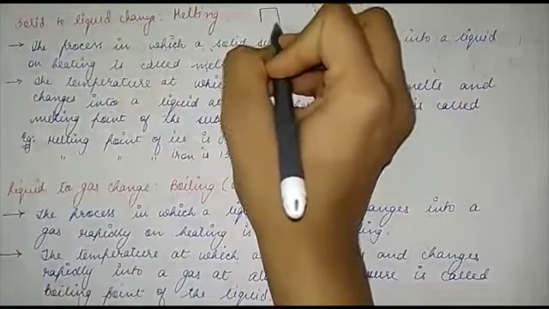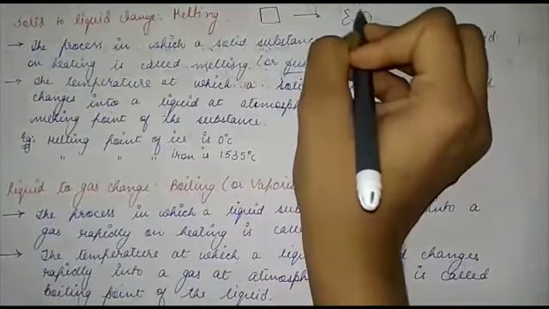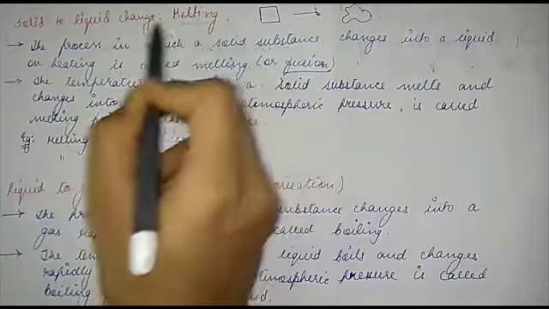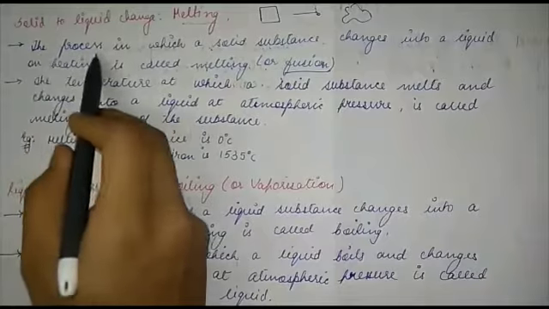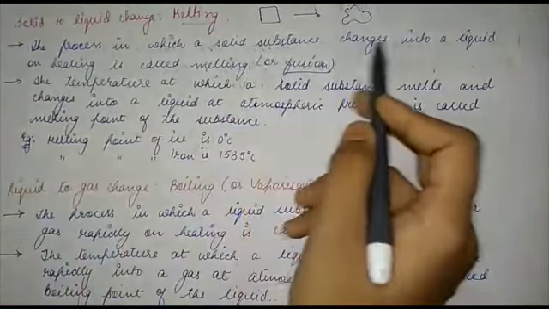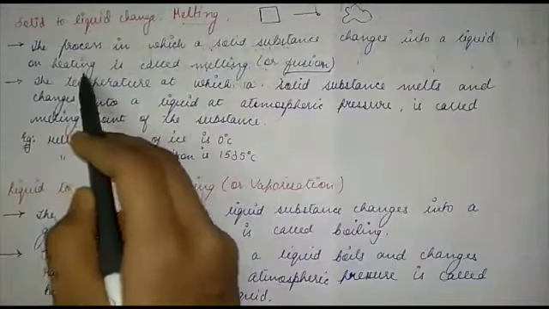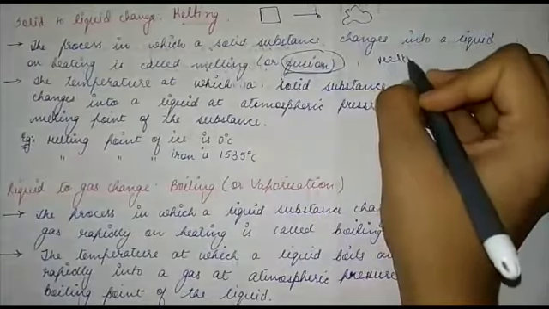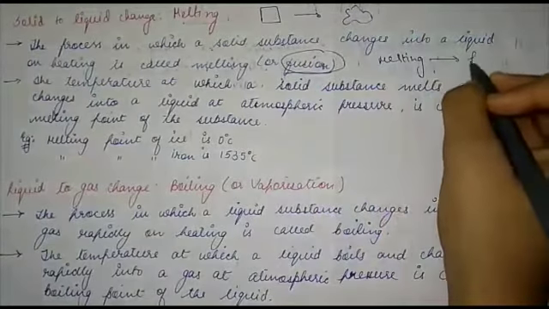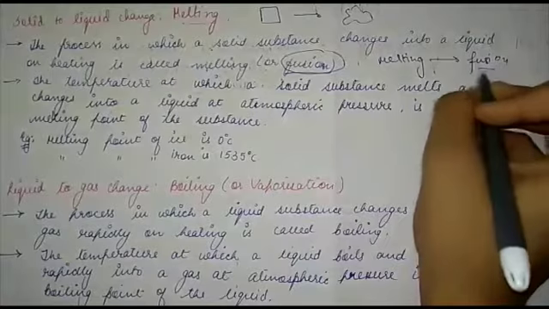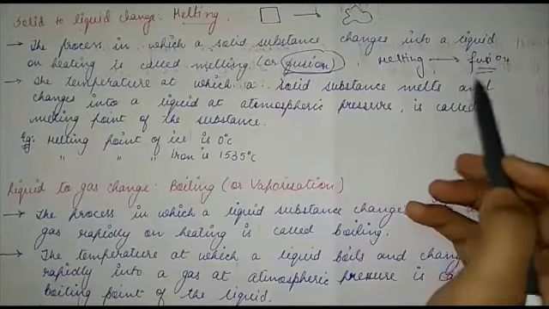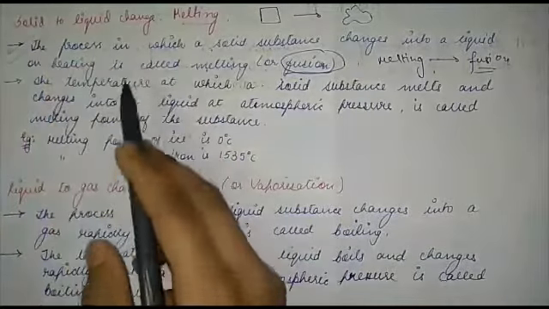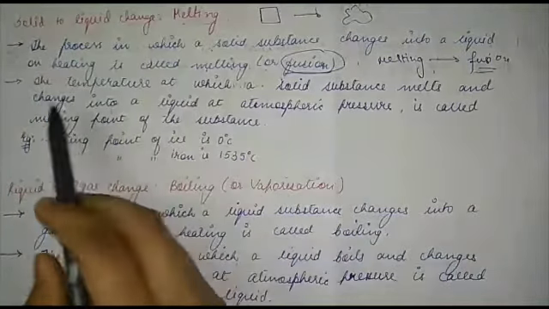How can a solid be changed to a liquid state? This whole process is called melting. Here I have written the definition. The process in which a solid substance changes into a liquid on heating is called melting or fusion. Melting is also called fusion, so you should remember this. This can be asked in your exam: write the definition of fusion or melting.